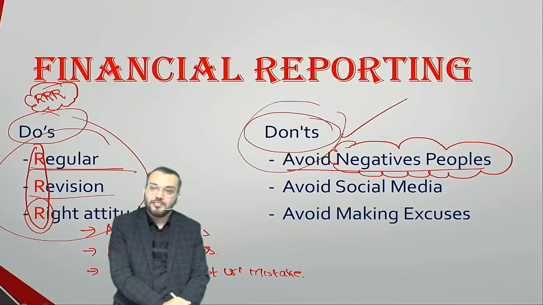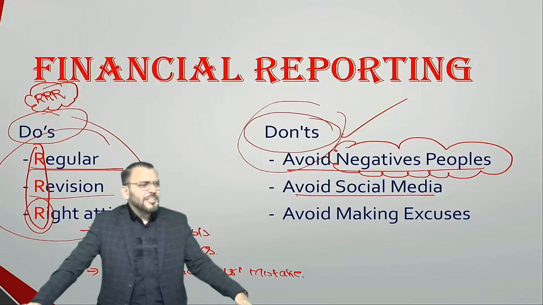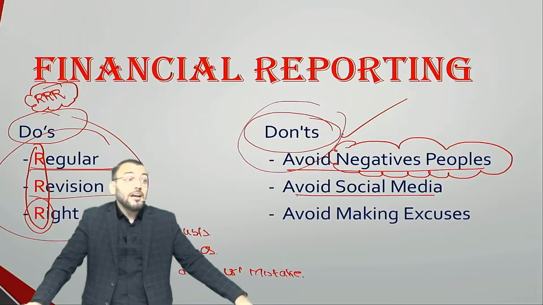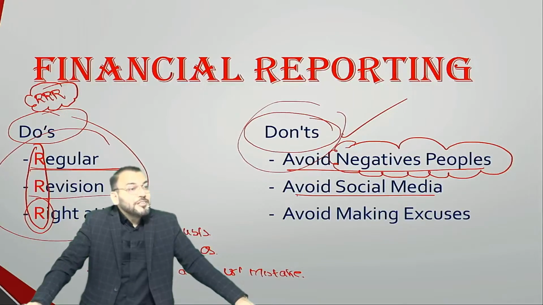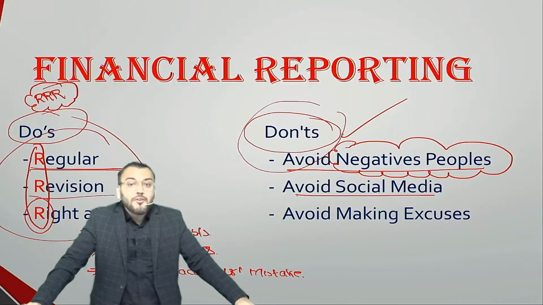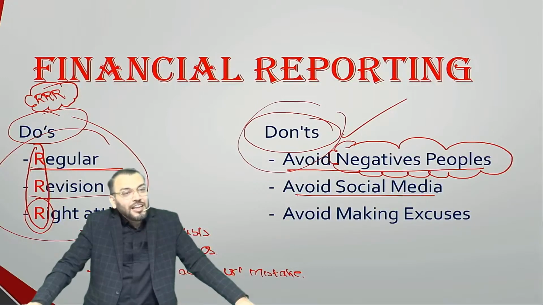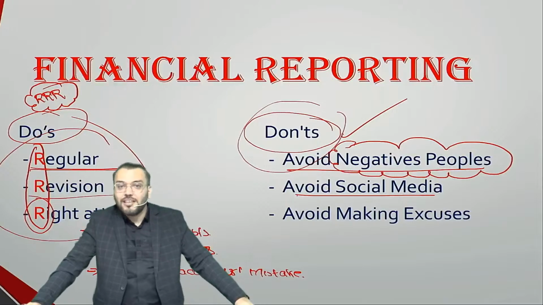Avoid negative people. First thing. Don't create any impression about CA from others' point of view. Second, avoid social media. This is very dangerous. Right now social media is necessary, but there is a lot of unwanted information. When you use social media, 90% of the content is unwanted. Only 10% is information which we require for our studies. But can I say 90% is more than 10%? You will be wasting your time on the 90% content, and that is dangerous.